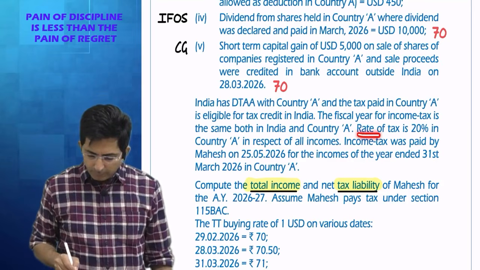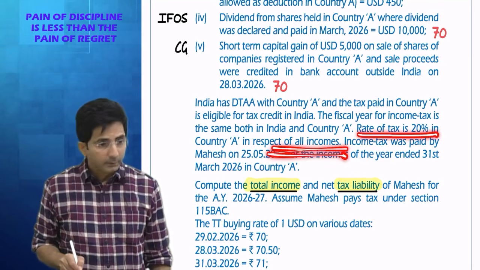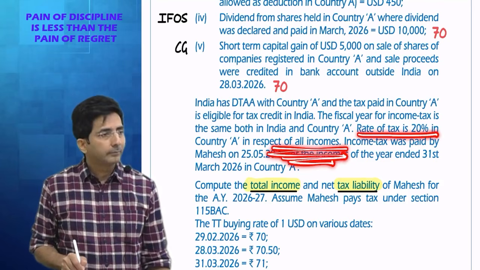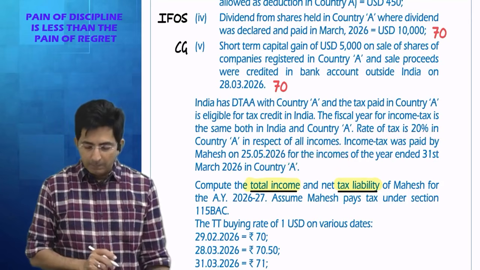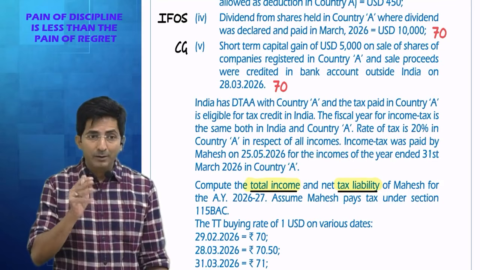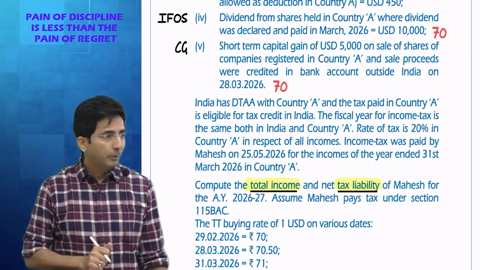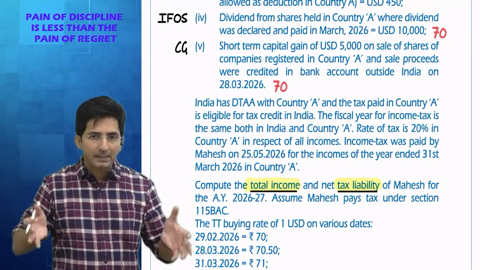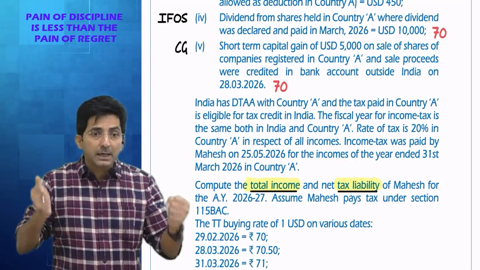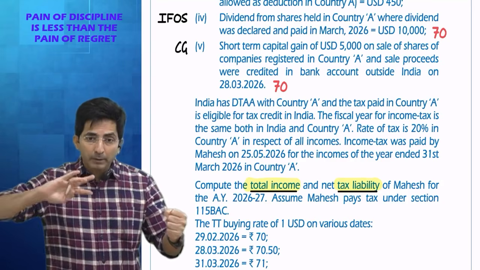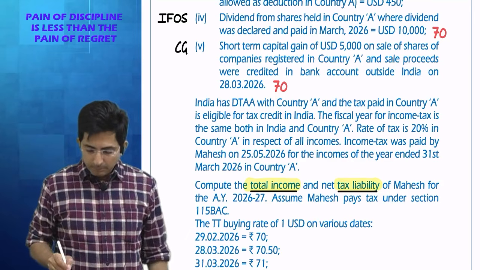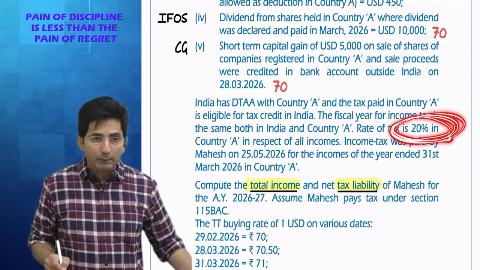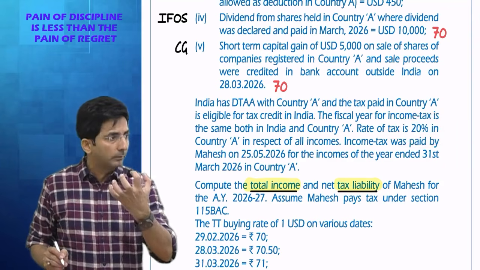Then rate of tax is 20% in country A in respect of all income. See, all income single rate. So there is no tension of average rate. Okay. But anyways, here we are not going according to rate, because this is a question of no DTAA or yes DTAA. Yes DTAA. And whenever there is DTAA, we don't compare between the rates. We compare between the amounts. But anyway, this rate will help us to calculate the actual foreign tax amount.